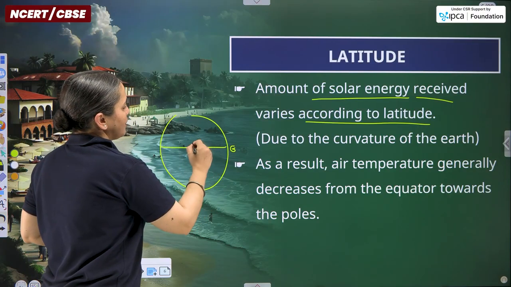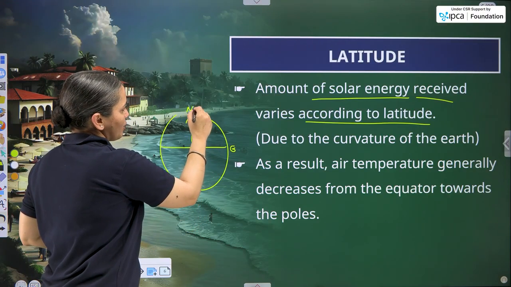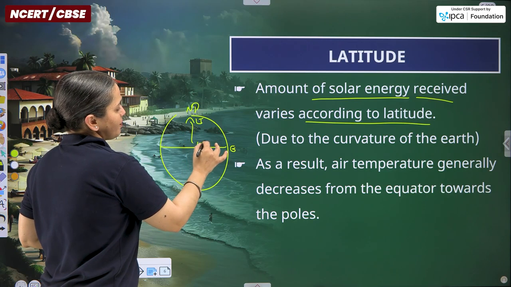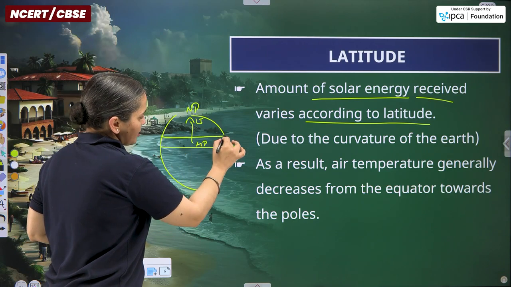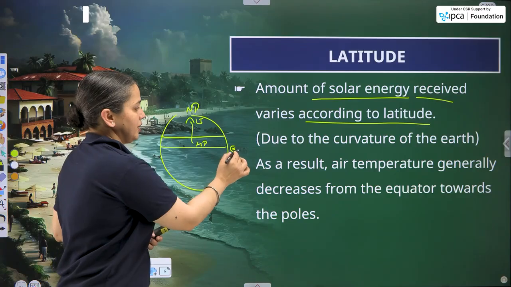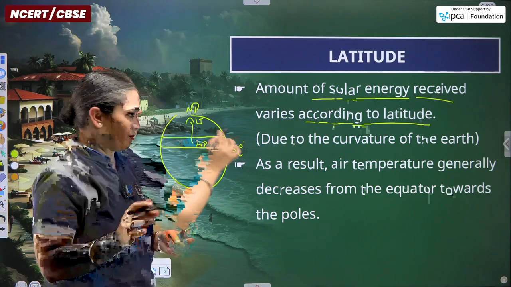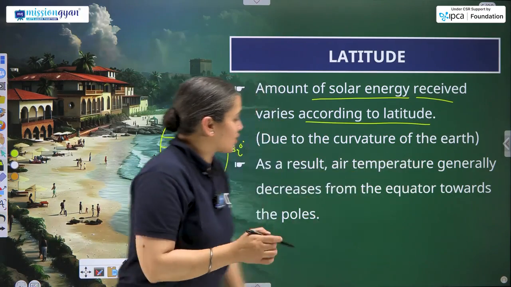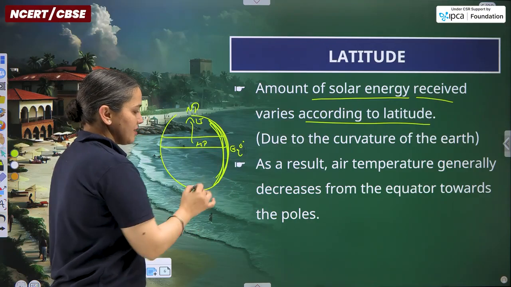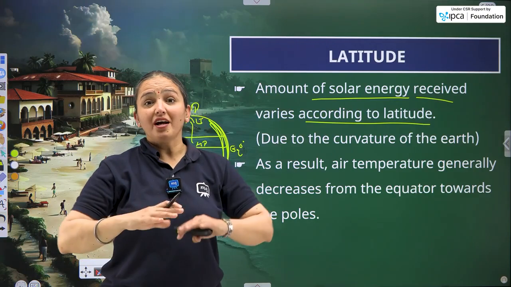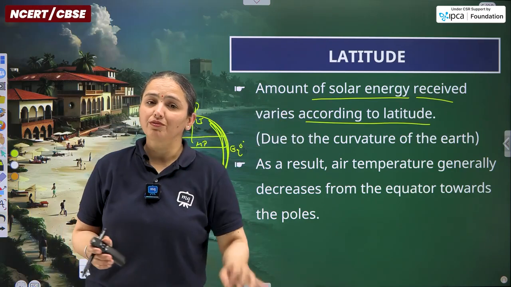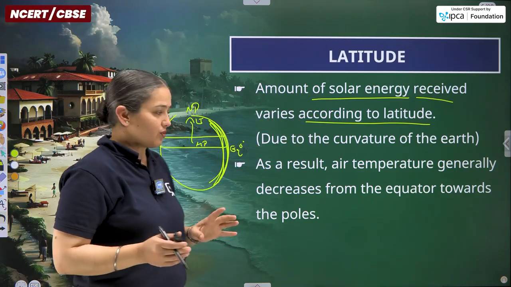Equator and towards the north pole: low temperature and high temperature. So if this is the latitude, it is going to experience less temperature as compared to the equator. Just a reminder, the curvature, the natural shape of the earth, is also one of the reasons.